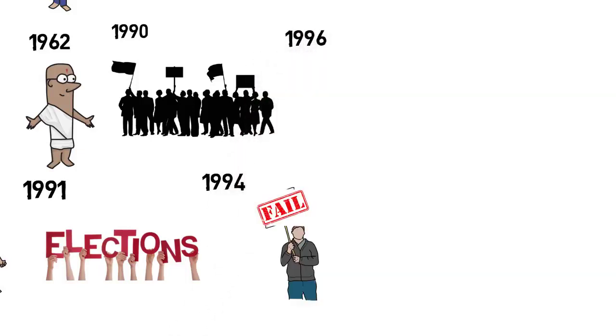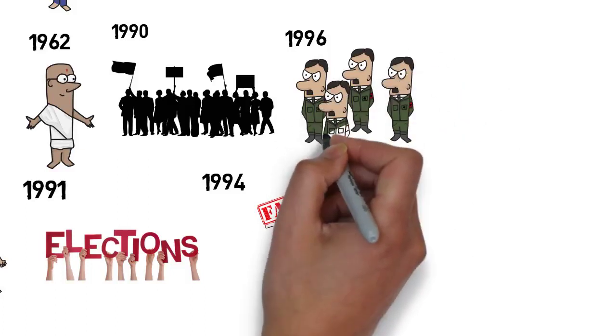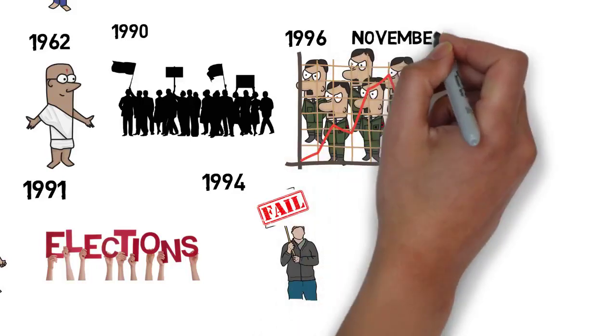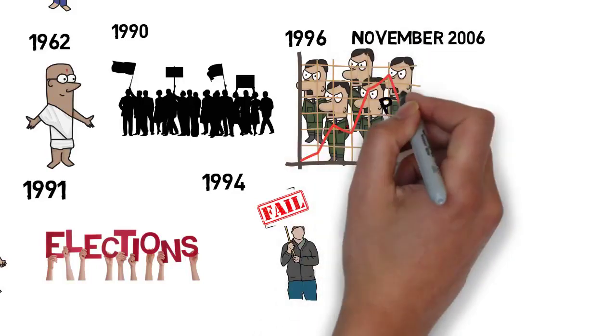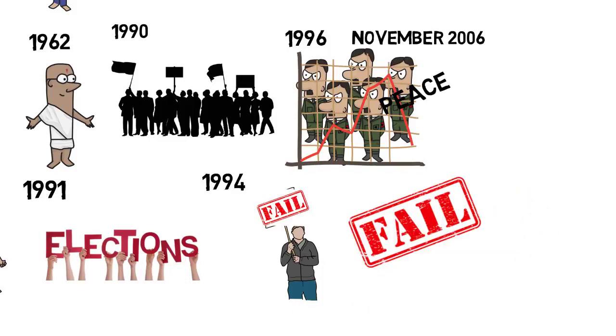In 1996, a Maoist insurgency began in Nepal which severely damaged the economy. However, a peace accord was signed in November 2006. In April 2008, elections were held and a coalition government came to power. In May 2008, the monarchy was abolished and Nepal became a republic.